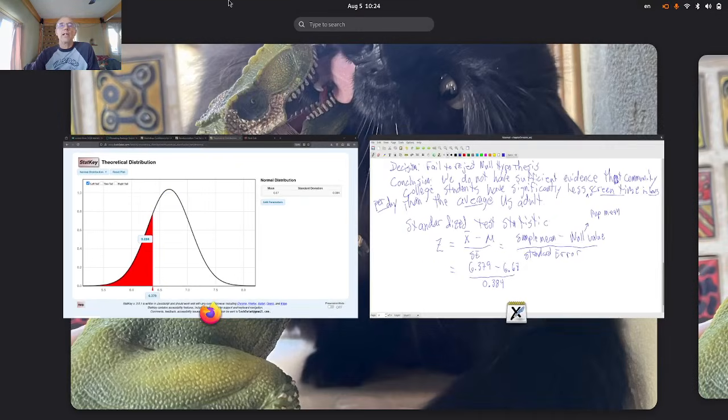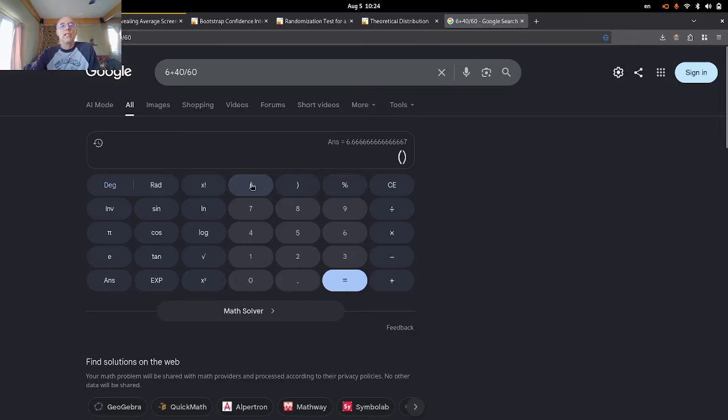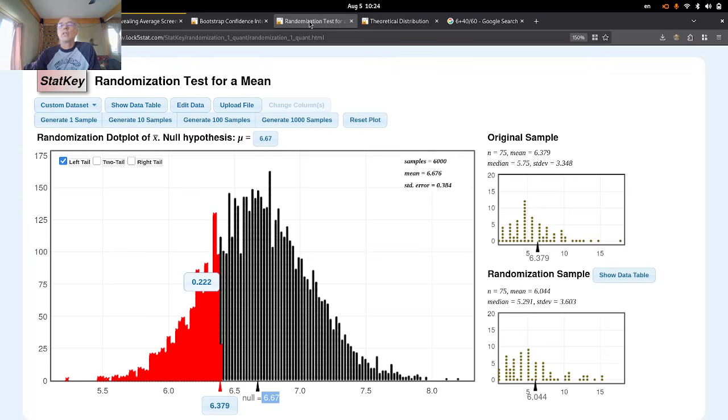So I'm going to grab my Desmos calculator. We can just use the Google calculator. All right, so in this case, I need parentheses, 6.379 minus 6.67, and I should double check I got those values right. Close parentheses, divide by, no, not 2, divide by 0.384. All right, double check here. 6.379 is the sample mean.